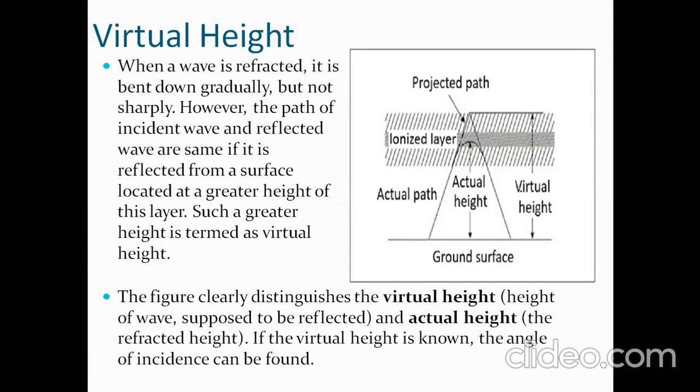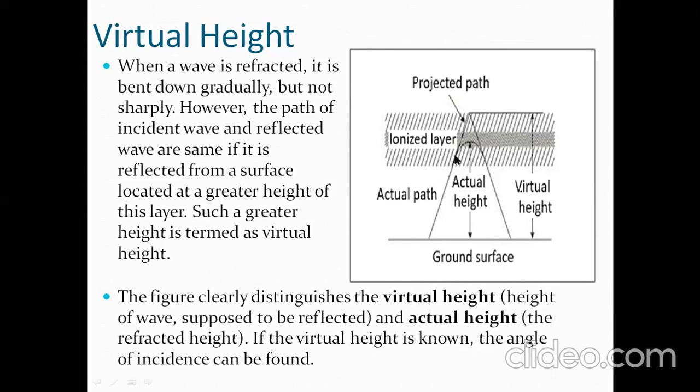So for now, what is virtual height? The actual path of the transmitted electromagnetic wave is like this. After it enters the ionized layer here, it changes its angle of incidence. If we take a normal like this, the angle of incidence is the critical angle here.